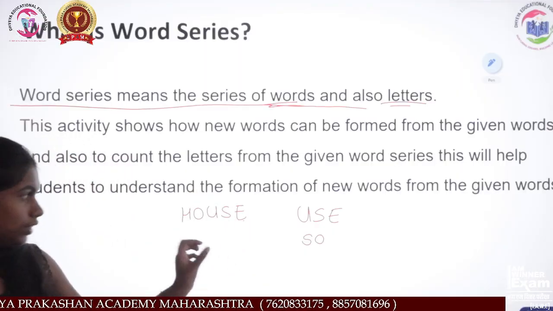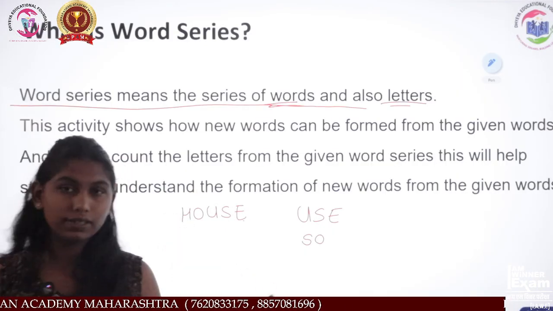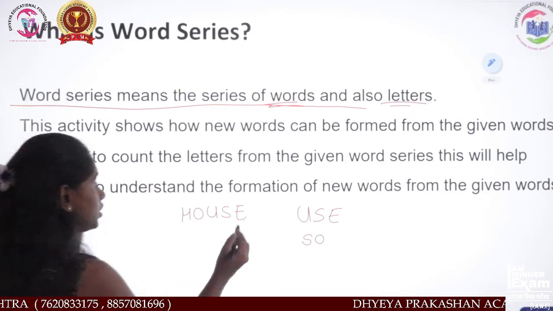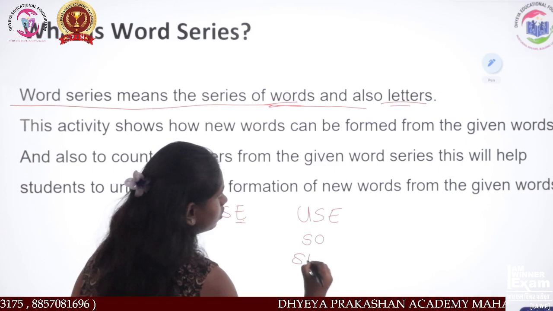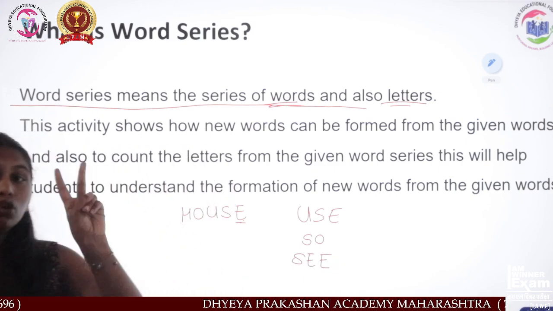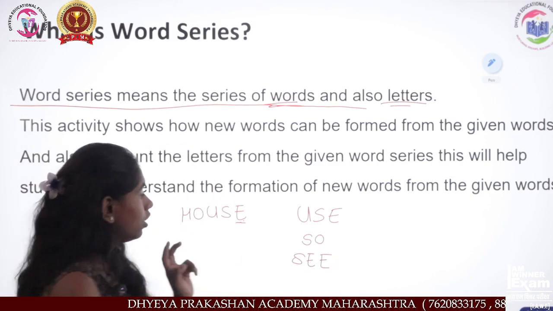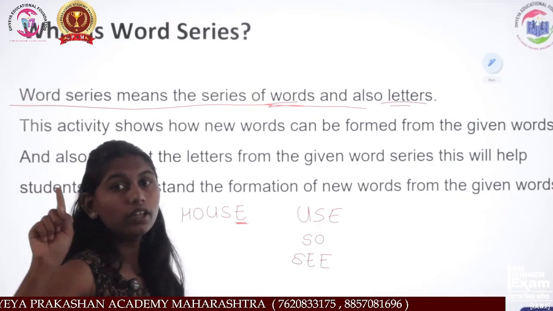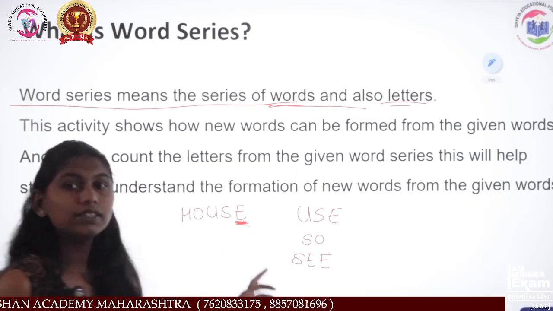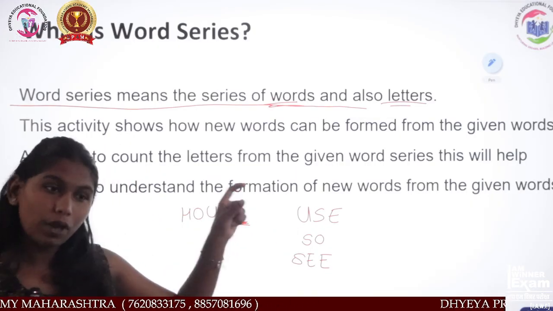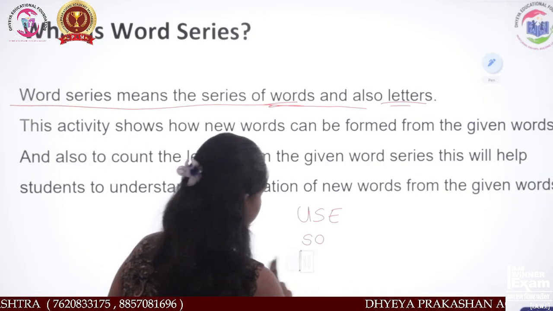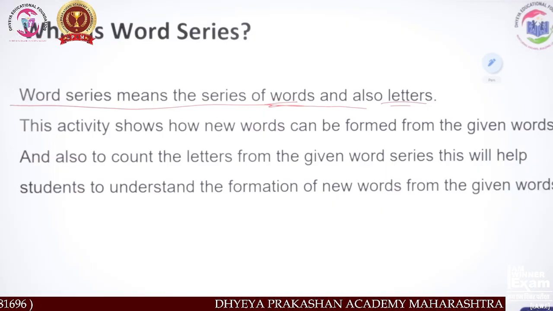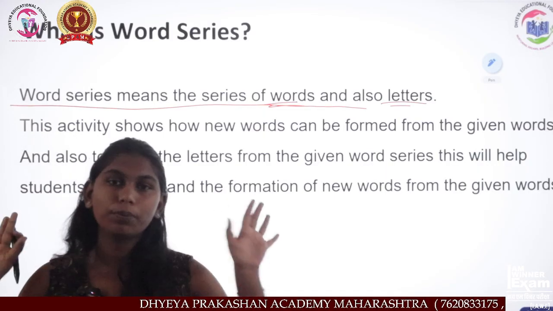Here the condition is that you have to use only the count of letters which is given. Suppose here is one E, and I made a word that is C. Now if I use two E, but here is only one, it will be wrong. You have to use the letter only as many times as it is in the word. So this is what we did, formation of new words from the given word.